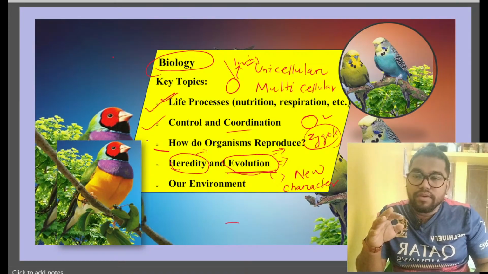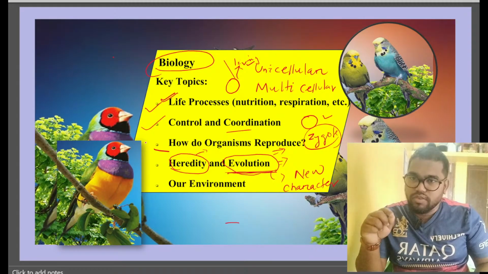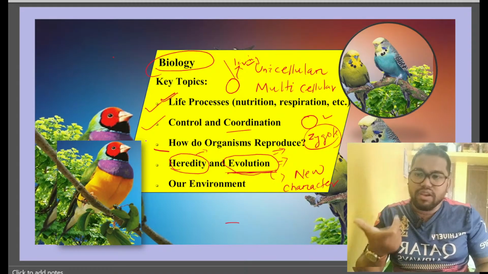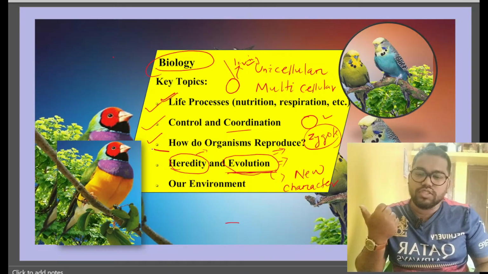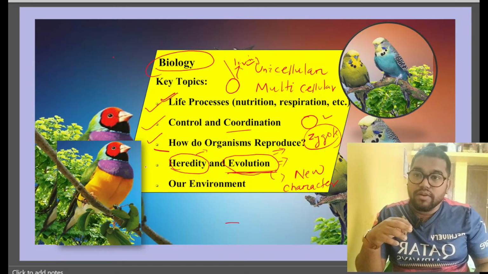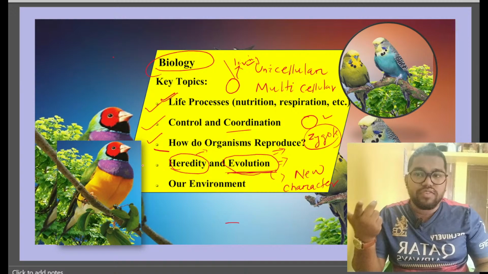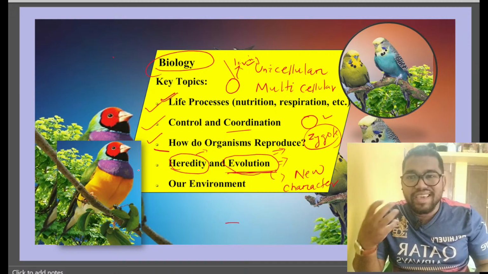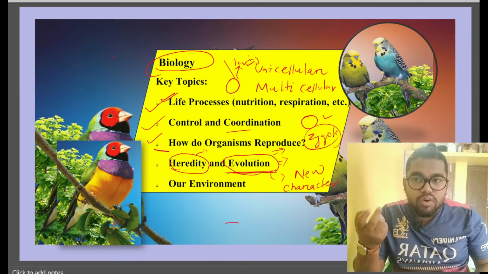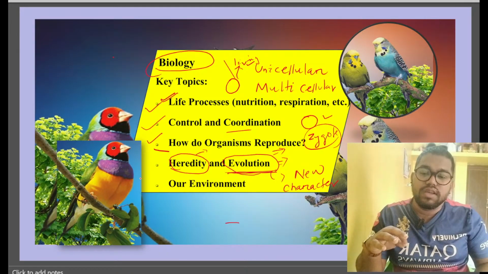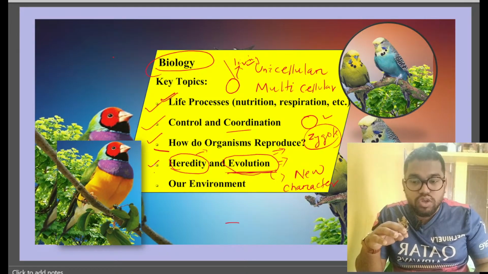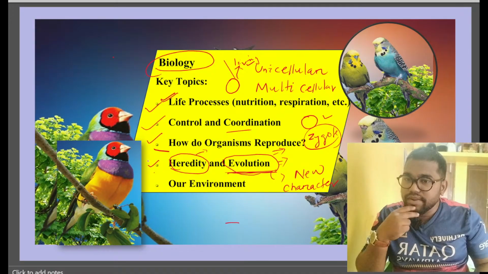Then after that, how they reproduce is also one aspect to decide in life science, and that we also understood. Then why the same species produces the same kind of animal, and how and why it is possible, is due to heredity and evolution. Okay, right? Okay.